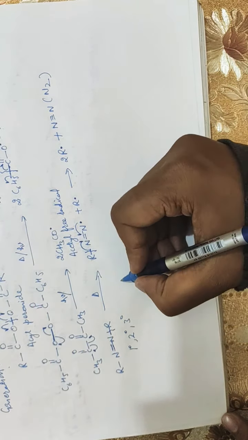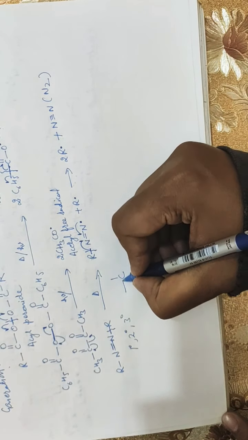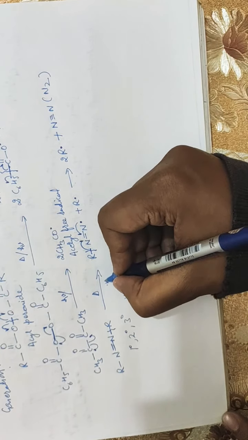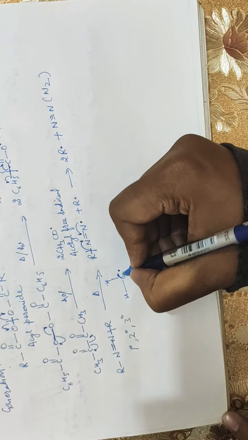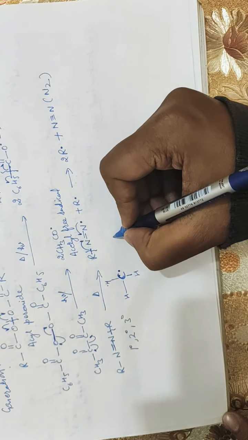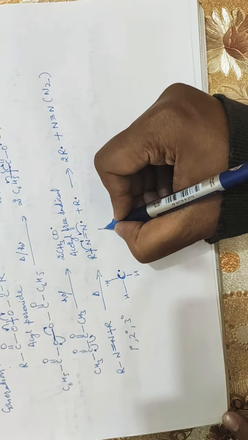So in a free radical, the valency of carbon is 4 and it has one unpaired electron here. This is a free radical, a simple methyl free radical.